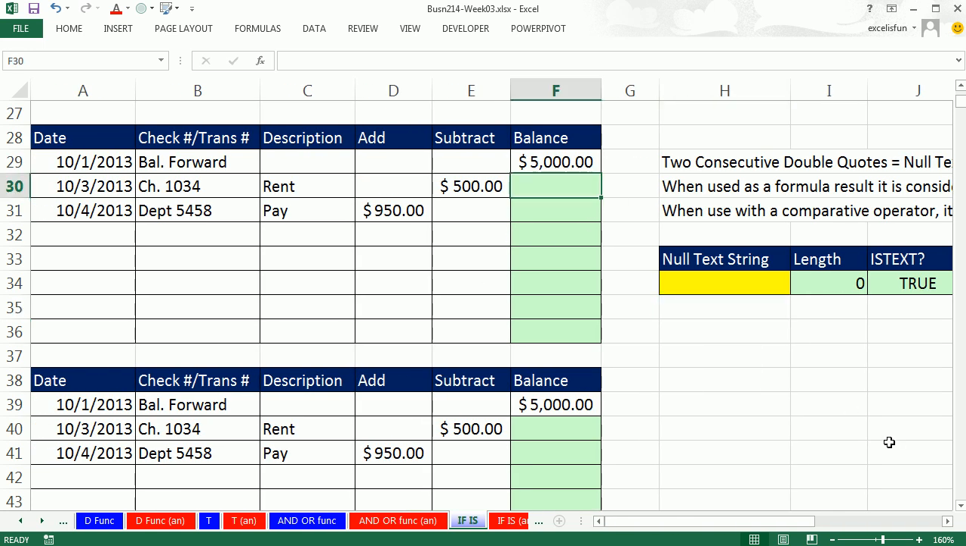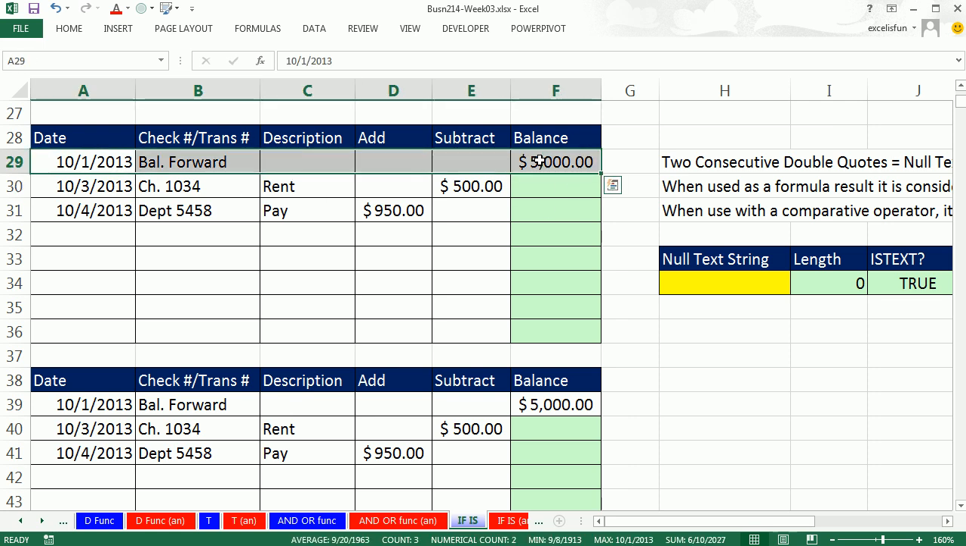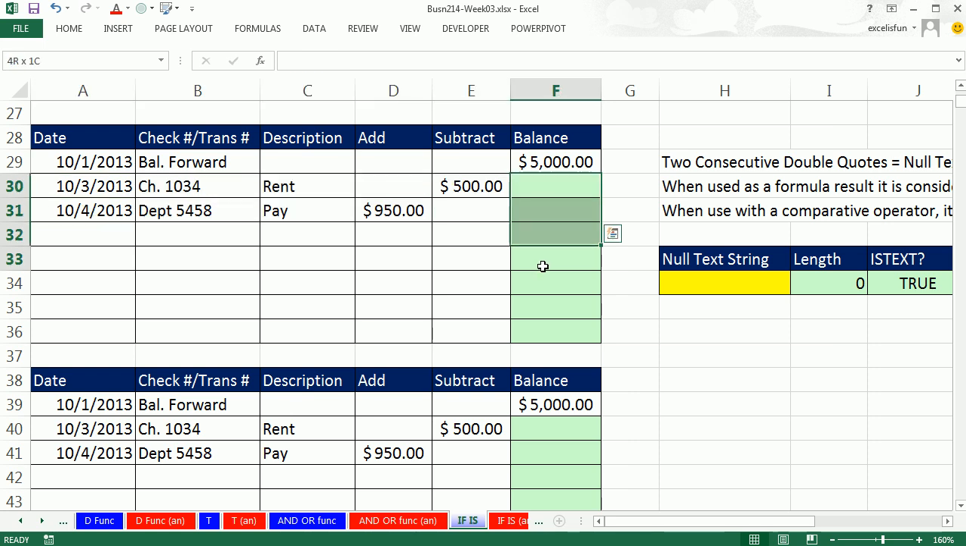Now let's see in one formula 2 awesome uses for it. Now before we get to our null text string, let's talk about a checkbook, right? There's our balance forward, and we're going to enter transactions. There's a subtraction. There's an addition. And over in this column, we need a running balance. I'd like one formula to copy down and have it always work. Now, here's the problem. Sometimes it's a subtraction. Sometimes it's an addition.